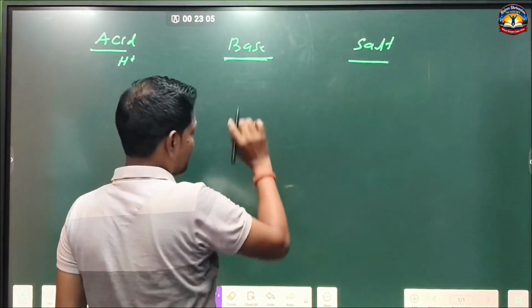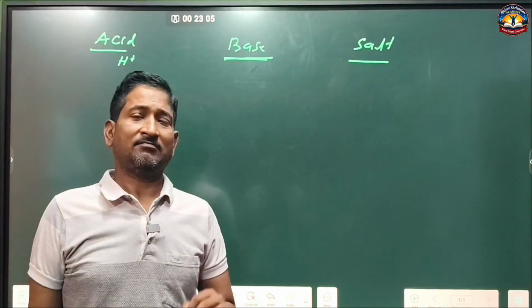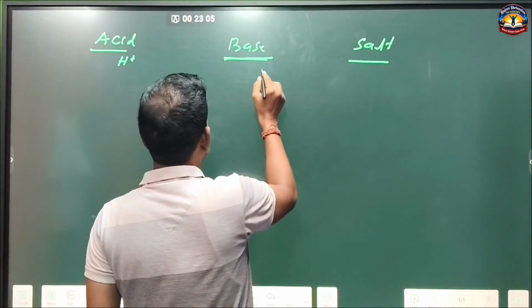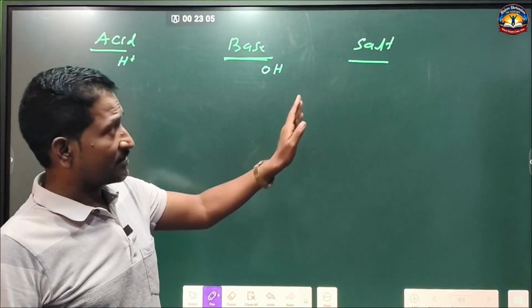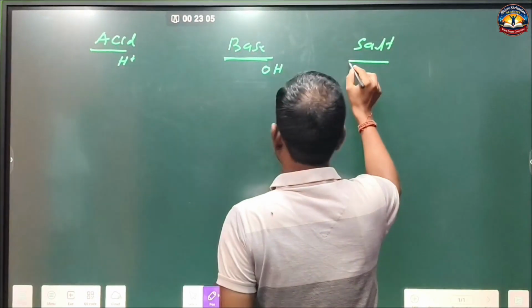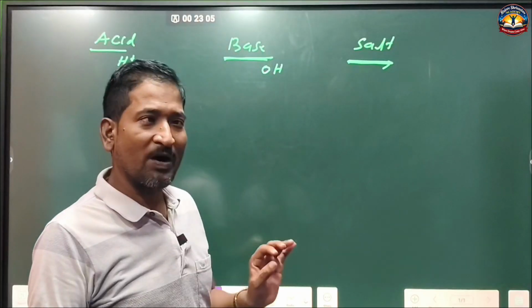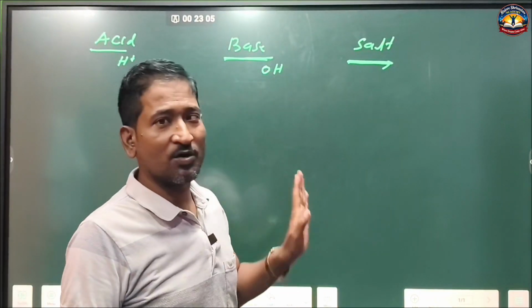Base. A substance which dissolves in water to release a hydroxide ion is called a base. Salt. When an acid reacts with a base to form water and a new substance, this new substance is called salt.